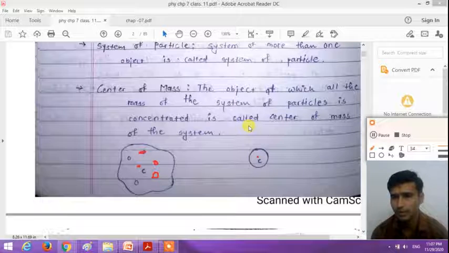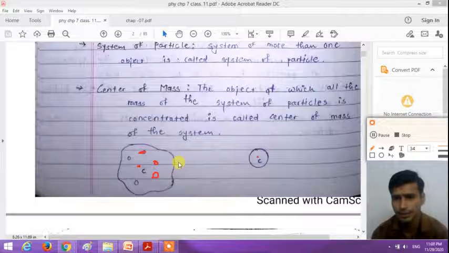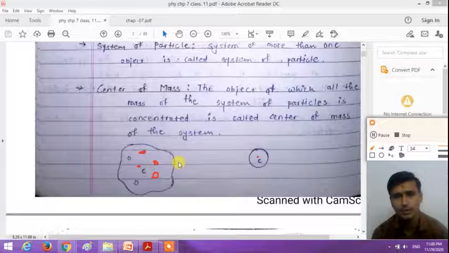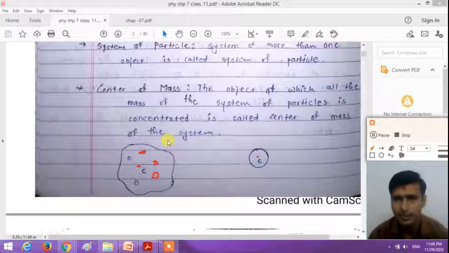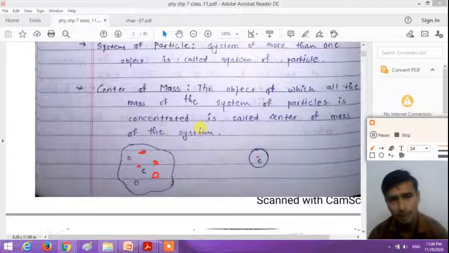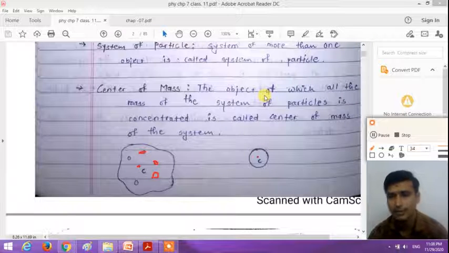The center of mass of the rigid body, or of the system of particles, is nearer to the larger mass. So if we consider more than one object with different masses and calculate the center of mass, the point of the center of mass is nearer to the larger mass. So here the center of mass depends on the mass distribution in the rigid body, right?